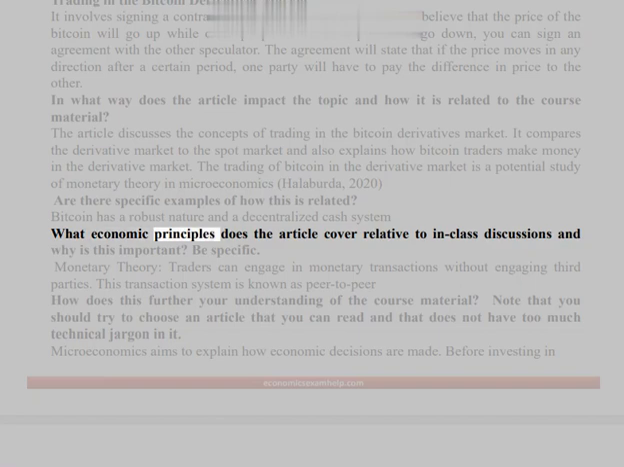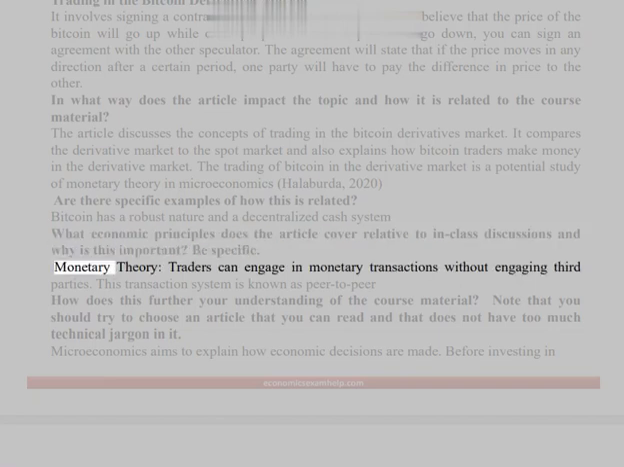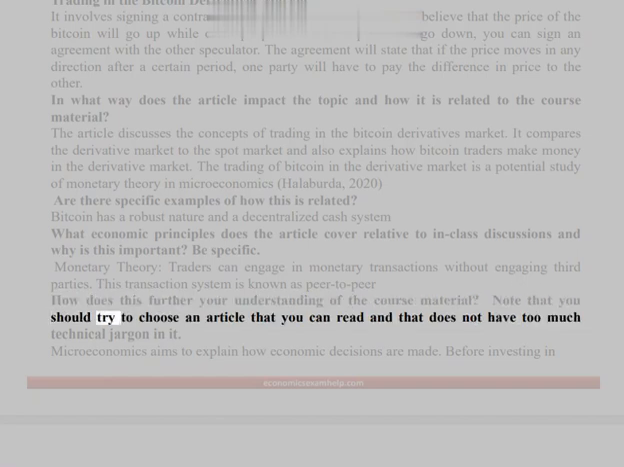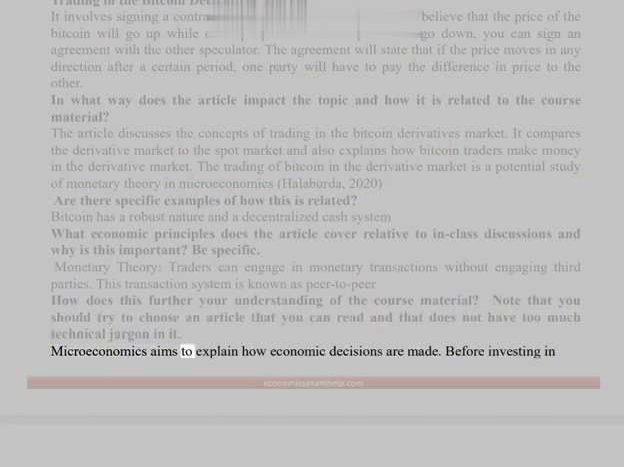What economic principles does the article cover relative to in-class discussions, and why is this important? Be specific. Monetary theory. Traders can engage in monetary transactions without engaging third parties. This transaction system is known as peer-to-peer. How does this further your understanding of the course material? Note that you should try to choose an article that you can read and that does not have too much technical jargon in it. Microeconomics aims to explain how economic decisions are made.